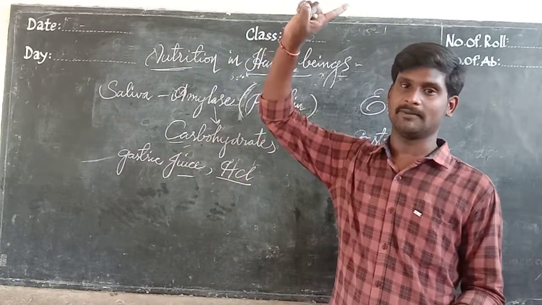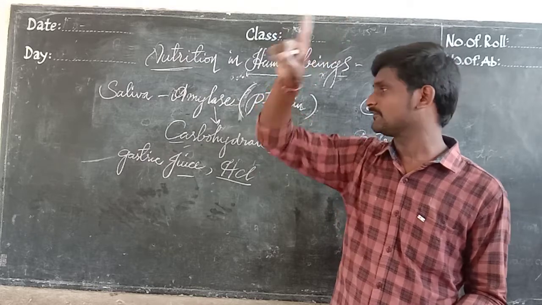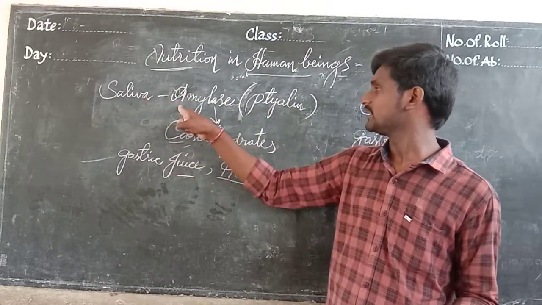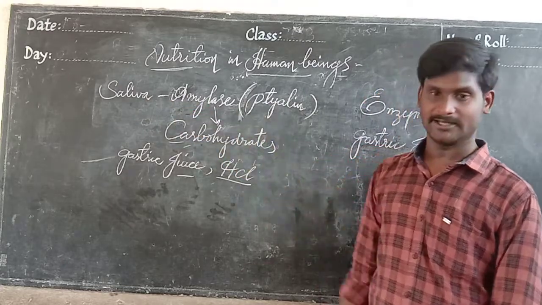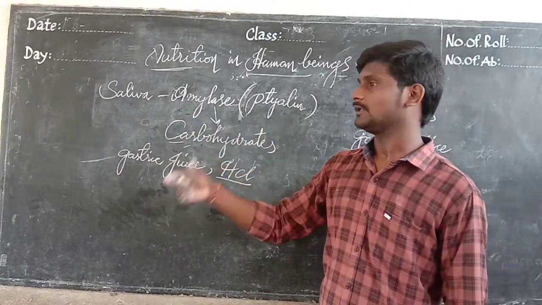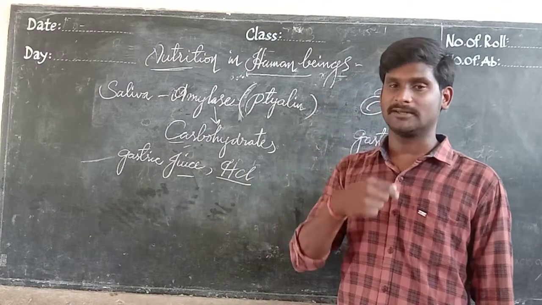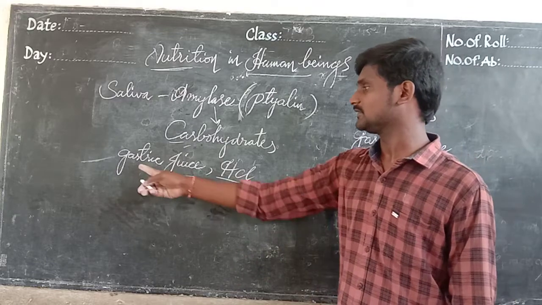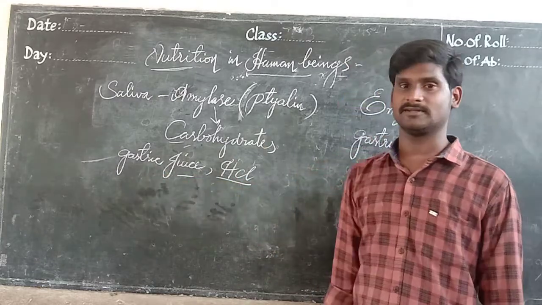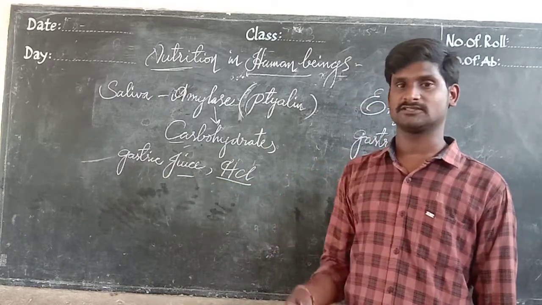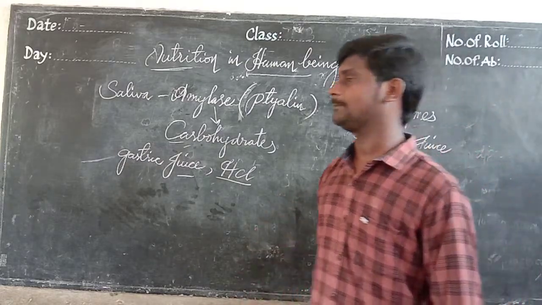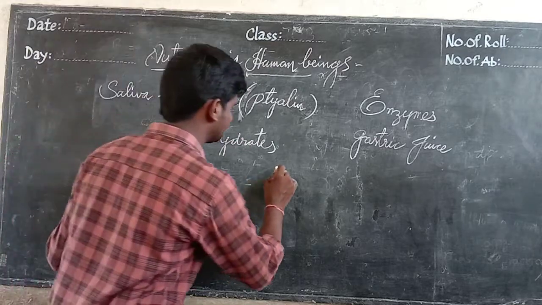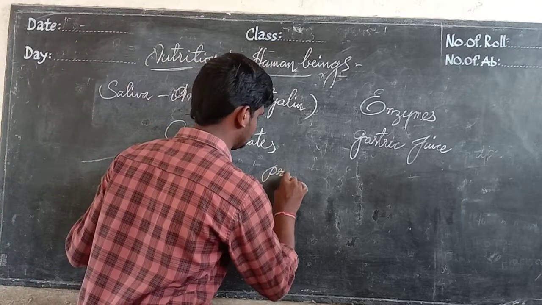Okay. First of all, what happened? The digestion starts. First, carbohydrate is digested by saliva, whose enzymes are amylase and ptyalin. After that, the food passes as a slippery material into the stomach, where gastric juice and HCl are present. It helps digestion also. And in that place, the work on proteins happens.